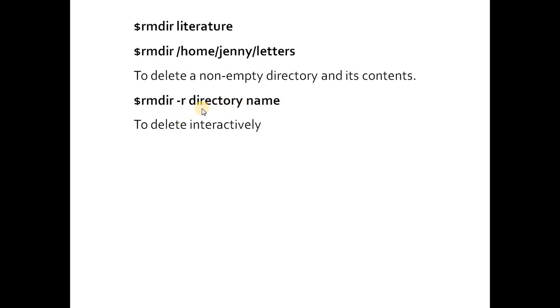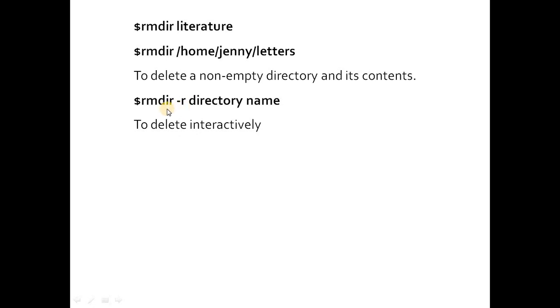So if you want to delete this directory name, whichever you have specified, and you want to delete the contents also of this directory. For example, if there is a directory lecture and inside this directory lecture you have some more files and subdirectories, you have to use the -r option.